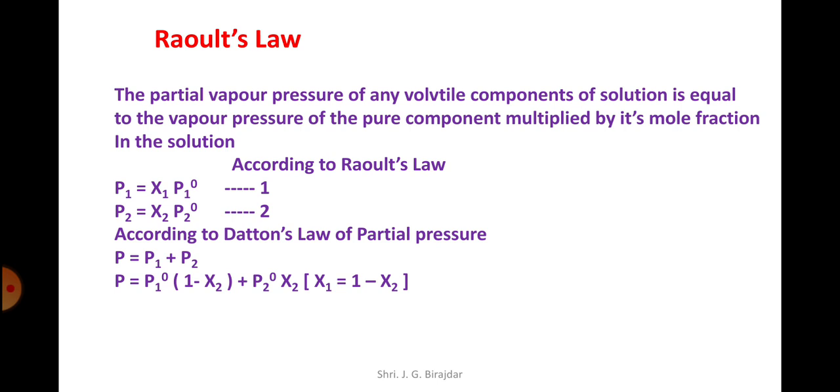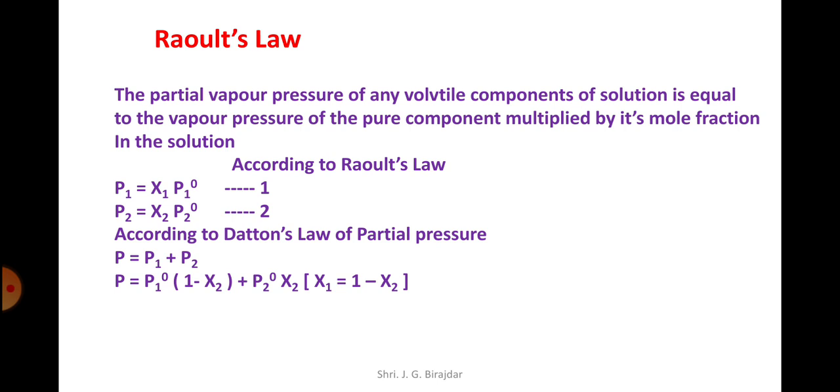Now the proof of Raoult's law. Suppose any binary solution. Binary solution means two substances. It is the normal solution. Take a binary solution of two volatile liquids A1 and A2, where P1 and P2 are their partial vapor pressures, P1 0 and P2 0 are those of the pure components, and x1 and x2 are their mole fractions in the solution.